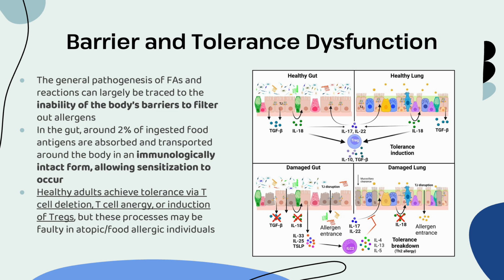And now, of course, that stacks with the fact that people who are food allergic have various immune cells or immune properties that have not properly passed this tolerogenic step. Normally we have T cell deletion, T cell anergy, T regulatory cells that are all supposed to be keeping these things in check, so that even in that 2% case where these foreign antigens are coming into our body, those things aren't overreacting. But in people with food allergies, this tends to be a perfect storm of both of those going wrong.